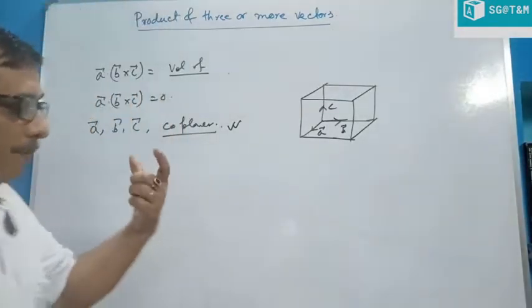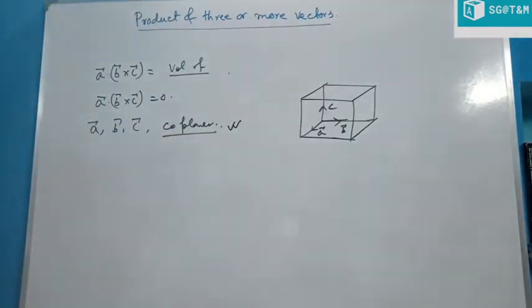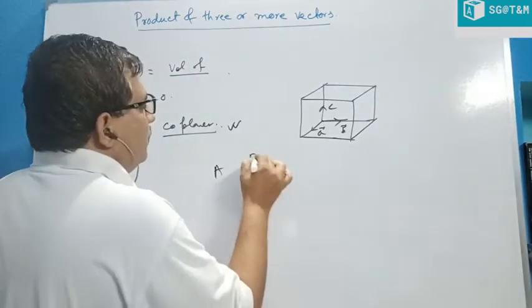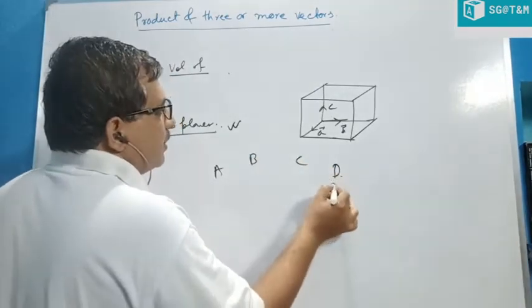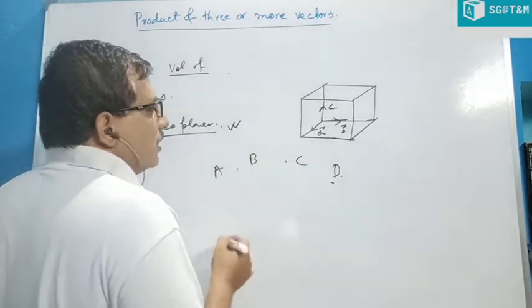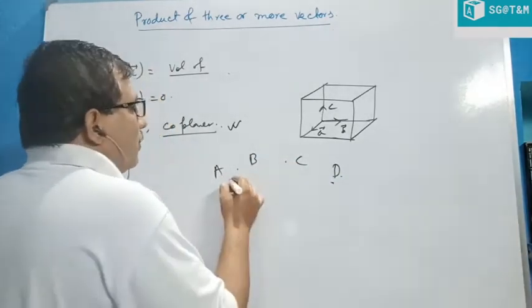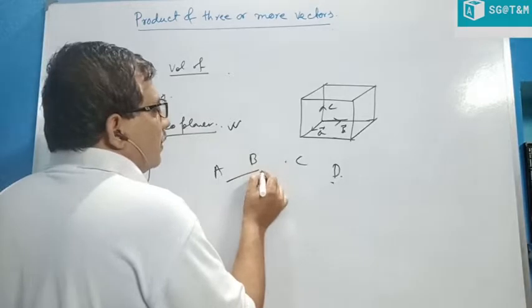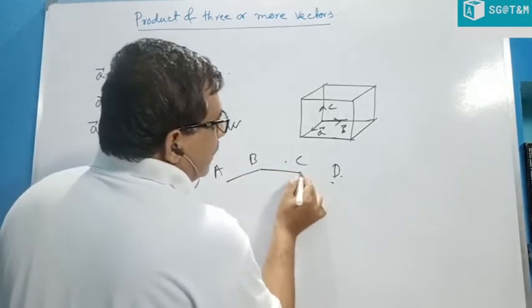Now if the position vectors of 4 points A, B, C and D are given, we find the vector AB, the vector BC and the vector CD.